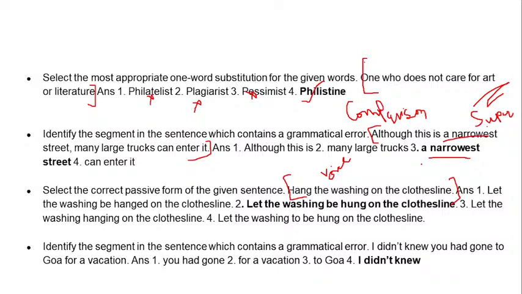Let the washing be hanged on the clothesline. What is the mistake over here? We don't use be hanged. We use be hung. Hung is the V3. In passive form, as you must have seen, there are many usages of V3, right? So be hanged is the mistake. So we can't take this option. We can take number 2 option, that is let the washing be hung on the clothesline.